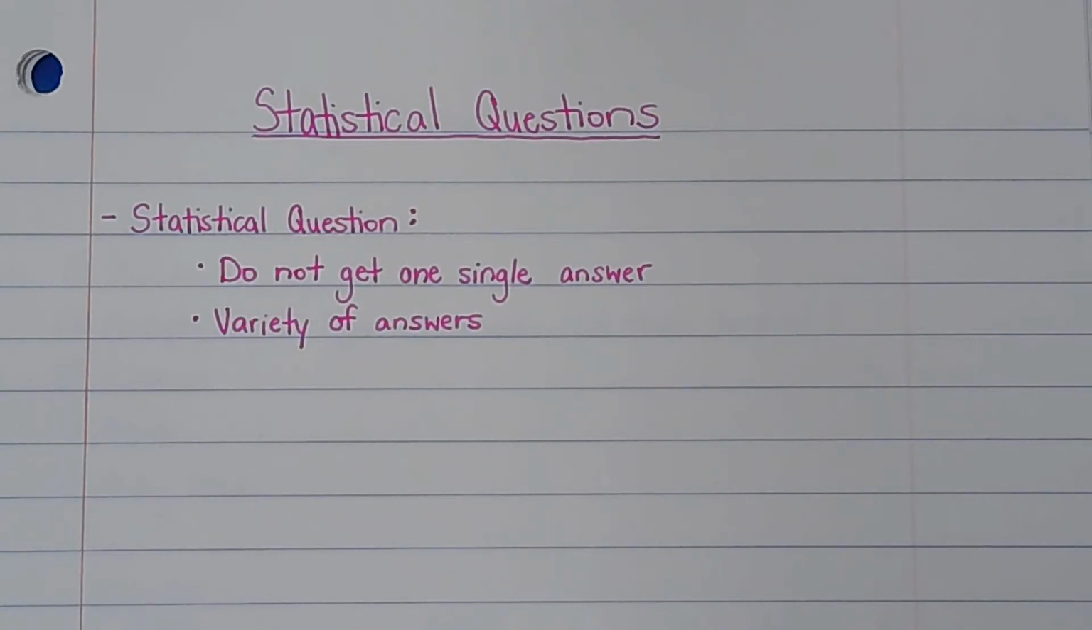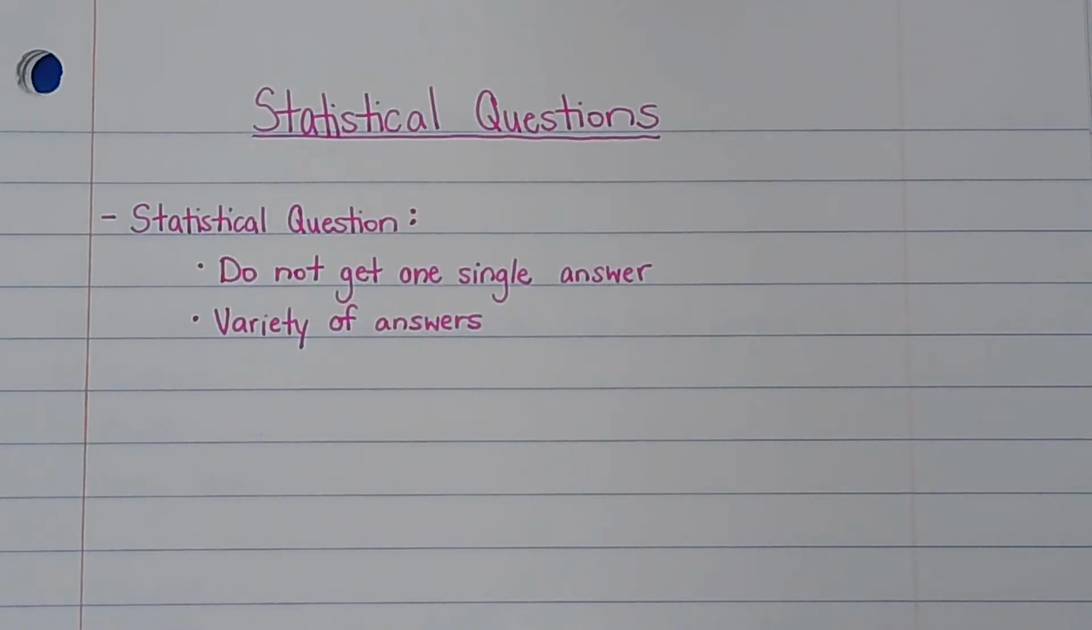For example, if you said, what's your favorite color? Okay, so that's obviously going to be different answers. Some people are going to say blue, some people are going to say red, some people are going to say purple. That's a statistical question because it's going to have different answers. Or if you said, how many hours of sleep did you get last night? That's a statistical question because not everybody's going to answer the same. Not everybody's going to say, I got 7 hours of sleep. All right? So a statistical question is one that has to have different answers for the question. If you just have one single answer, it's not going to be it.